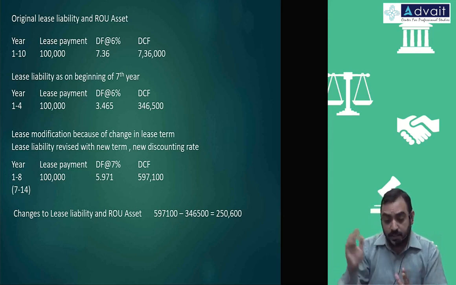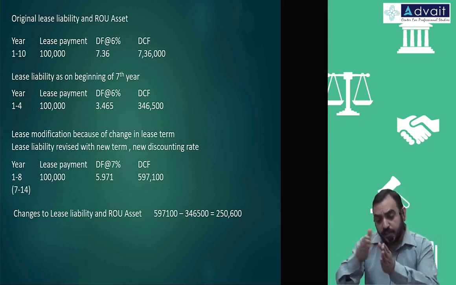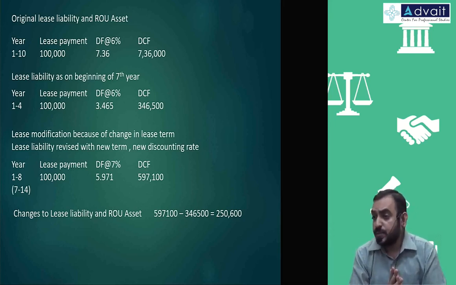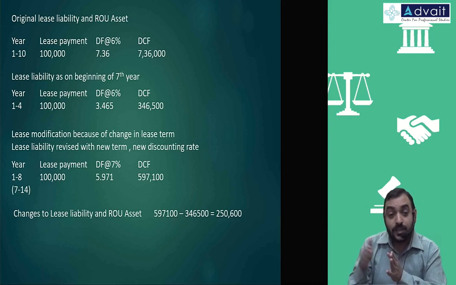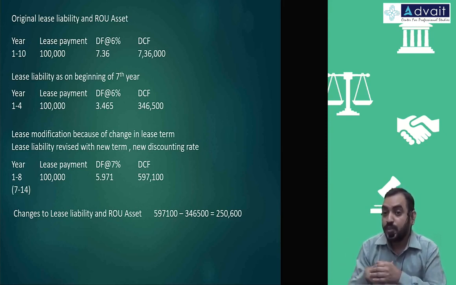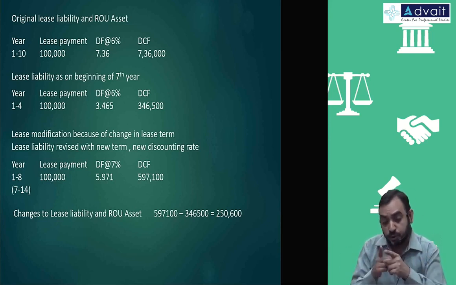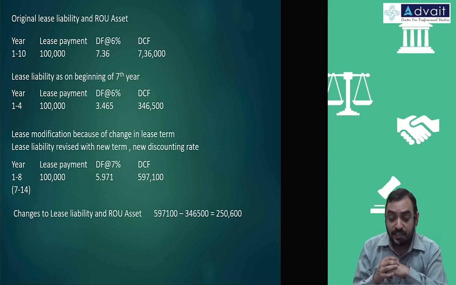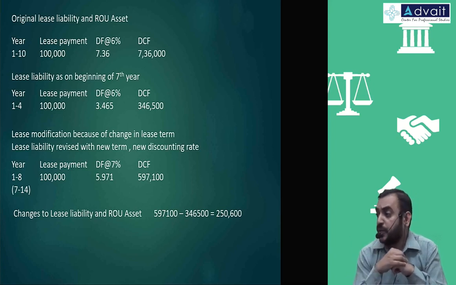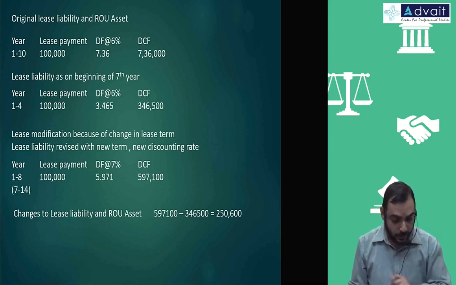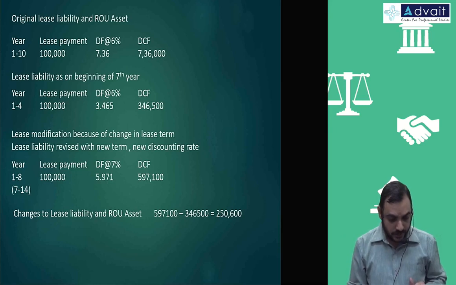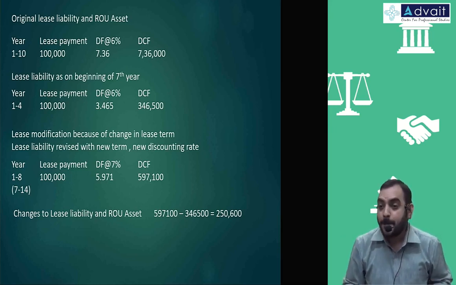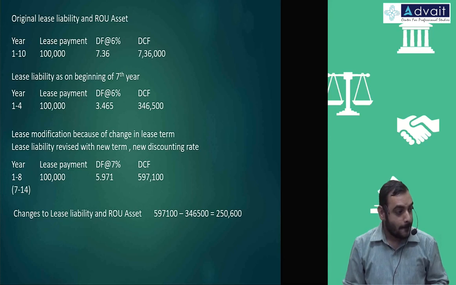When you're increasing the term, you're increasing the liability, increasing the asset. That seems fine. But when you're decreasing it, you're already recognizing, but that should be taken out. So the asset should be reduced, the liability should also be reduced. Therefore, the difference between those two will go to the P&L account. So decrease in lease term and decrease in scope, you have to treat like that. And in the coming problem, we'll see such things. This is 28. We'll move further.